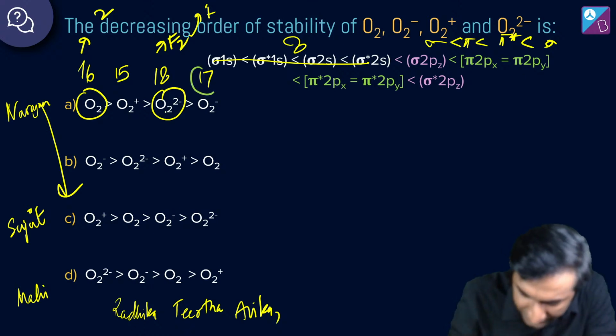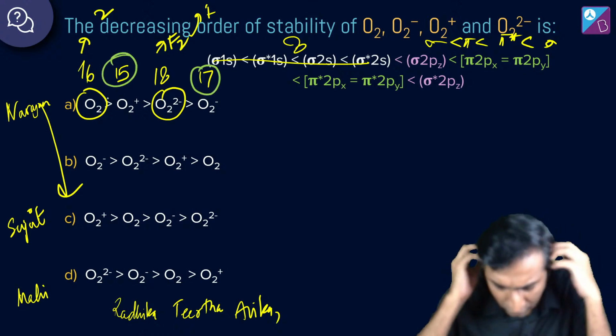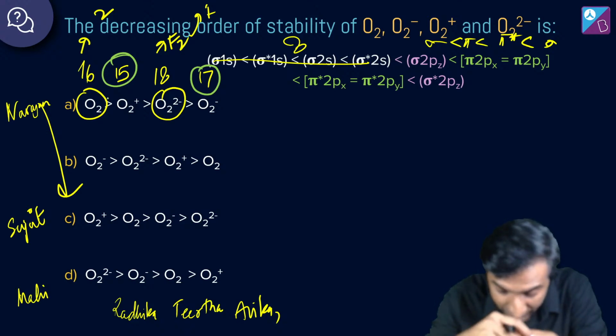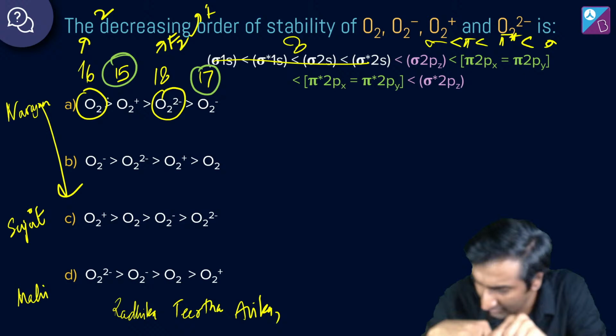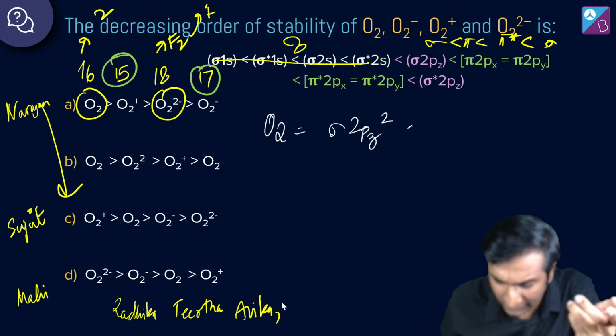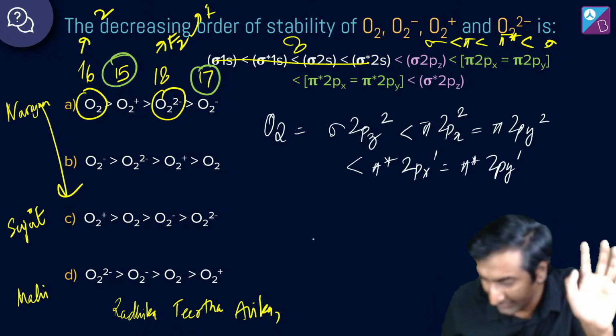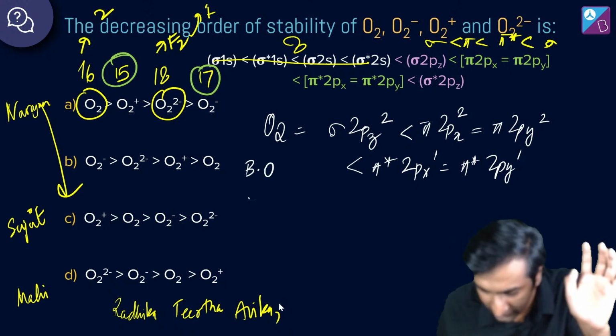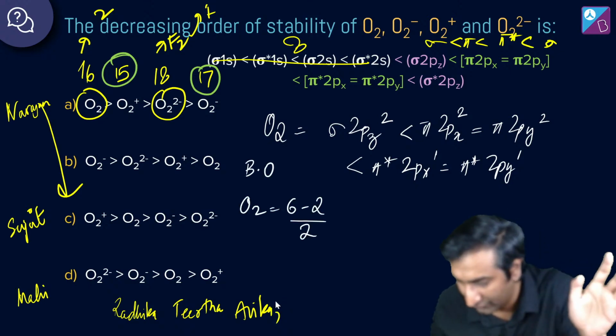Just analyzing the options from a little bit of known this thing. उसके बाद तो 15 वाला आइडिया भी लगा सकते हो. 14 वाला आइडिया भी लगा सकते हो. One of these is the most stable. ठीक है. Can we do something more? खैर, I'll just go and solve this for you, right? O2 का मैंने लिख दिया यहाँ पे, right? O2 का bond order हो गया simply 2. This is what I've calculated for you.